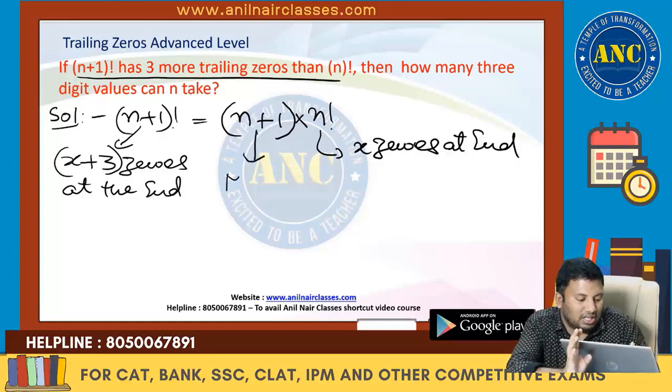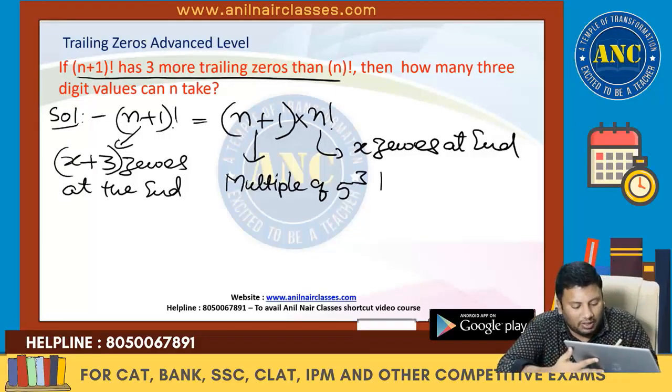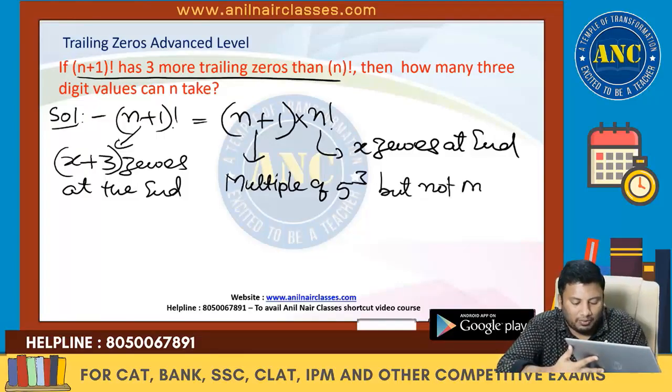Extra 3 zeros means (n+1) must be a multiple of 5 cube, a multiple of 5 cube. Are you all with me? A multiple of 5 cube, but not a multiple of 5 power 4.